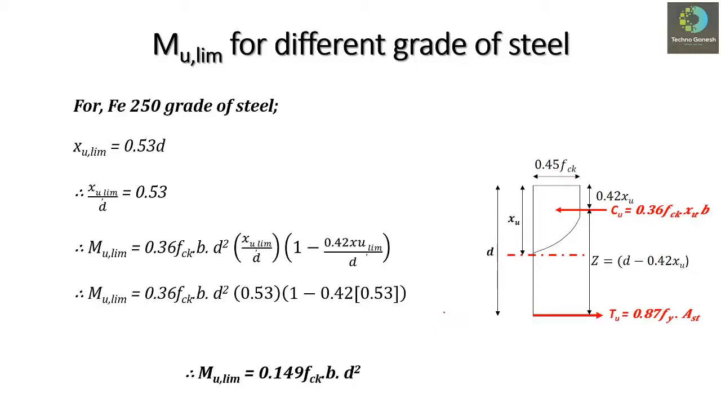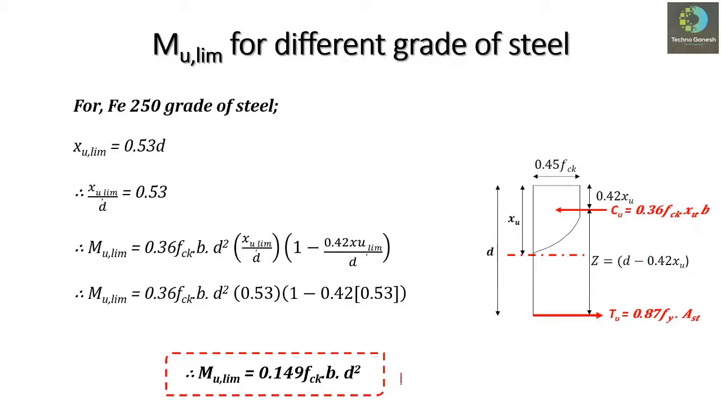So this is nothing but the equation for limiting moment of resistance for the Fe250 grade of steel. So the value of limiting moment, or the maximum moment that can be taken by a section constructed using mild steel, if we know the grade of concrete and the sectional sizes, we can easily calculate the limiting moment or the maximum moment that can be carried by the section by using this relation: Mu limiting will be equal to 0.149 fck b d square.